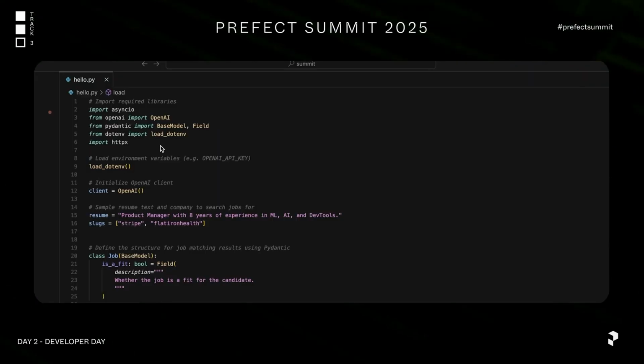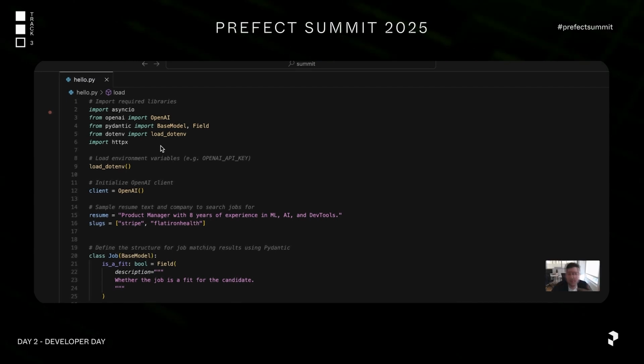Okay, so let's take a look at a standard project. I'm going to first import my usual libraries. We're going to do this all async because it's a lot of I/O operations, so I don't want these I/O operations to block. I'm going to import OpenAI. I'm going to use Pydantic as a way of getting structured outputs out of my LLM calls to make sure that I can coerce the responses from your normal ChatGPT slop answer into something that's pretty definitive for me to work with. And then I'm going to load our API key in from our environment variables so that I don't have to expose them during this talk.